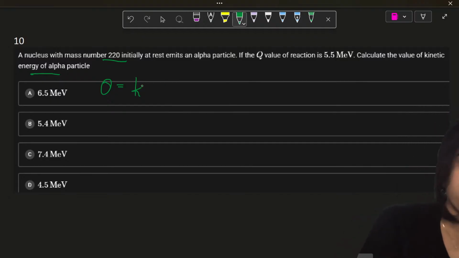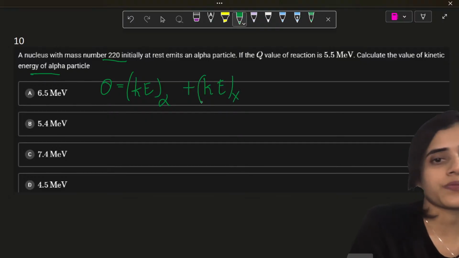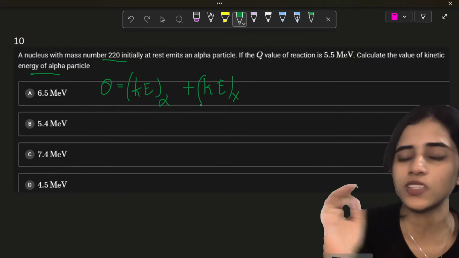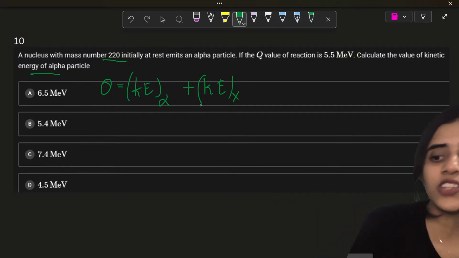Kinetic energy of alpha plus kinetic energy of X. Okay. So the nucleus, what nucleus it is is not mentioned, so I'll just put it as X. So this is your total Q.